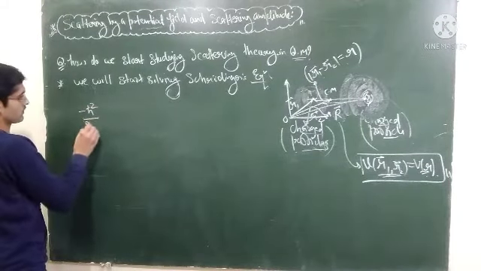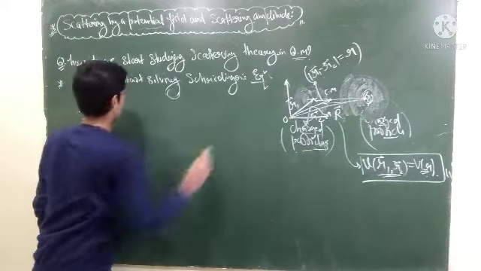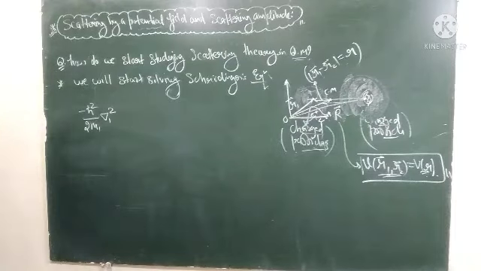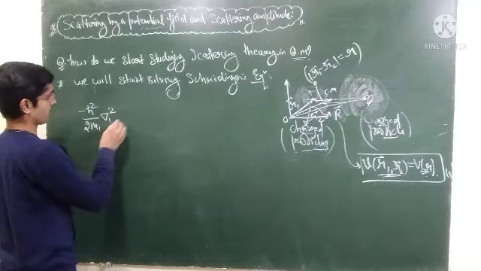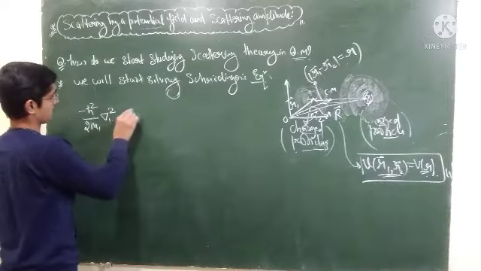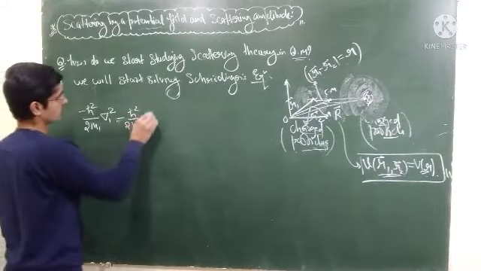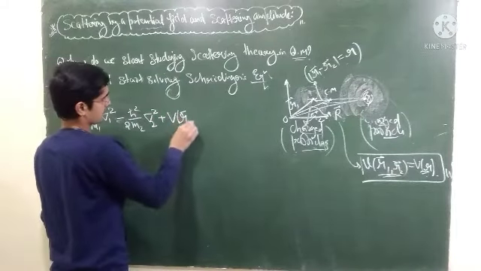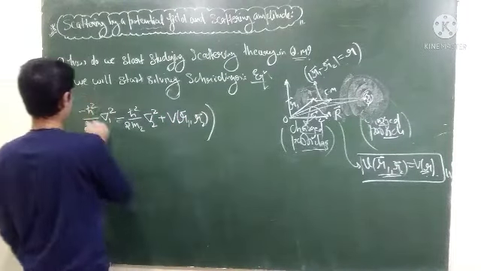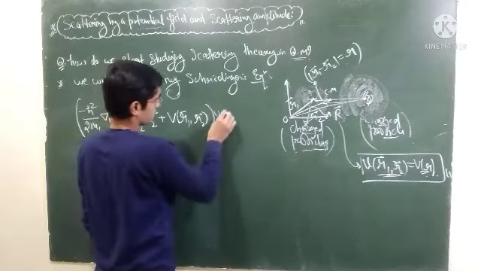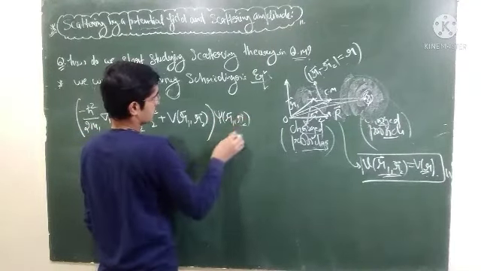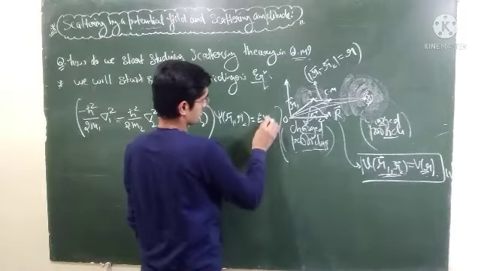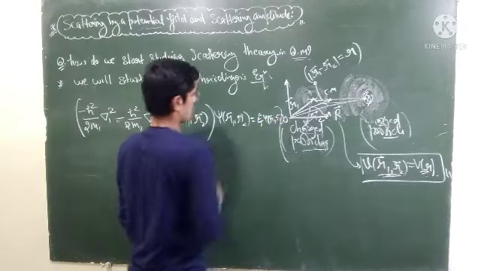But let me write the time independent Schrödinger equation for this system, which will be minus ħ squared over 2m1 into del 1 squared, which is the Laplacian for particle 1, minus ħ squared over 2m2 Laplacian for particle 2, plus V of r1 and r2, into psi of r1 and r2, equal to E_T, the total energy of the system, into psi of r1 and r2.